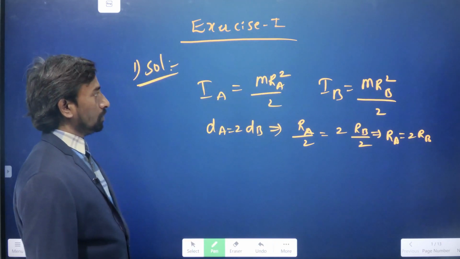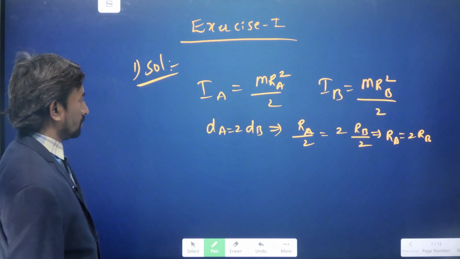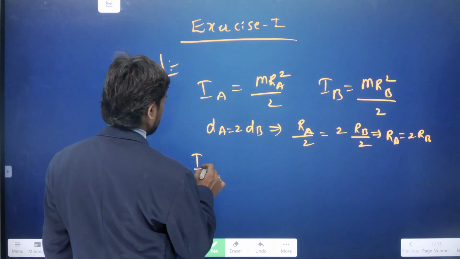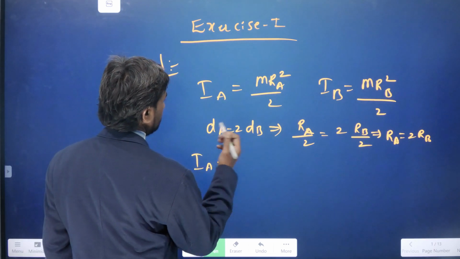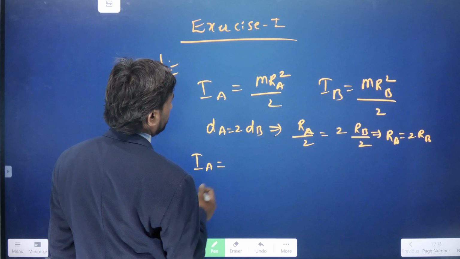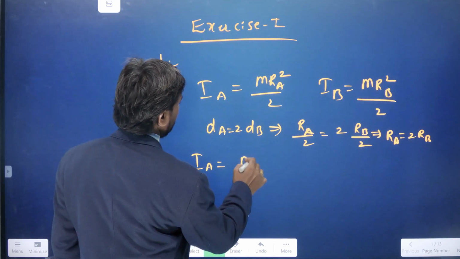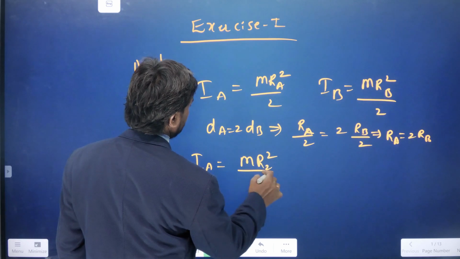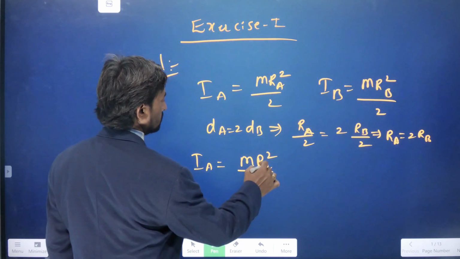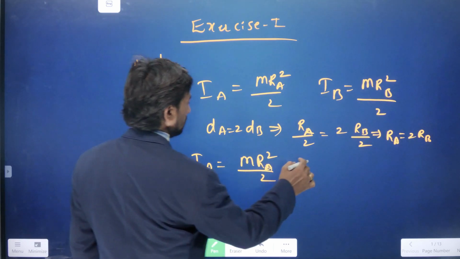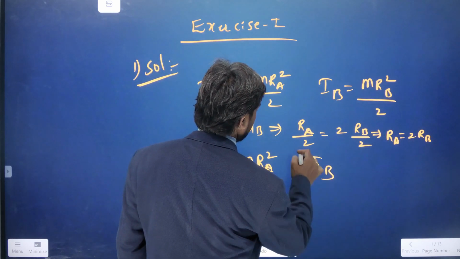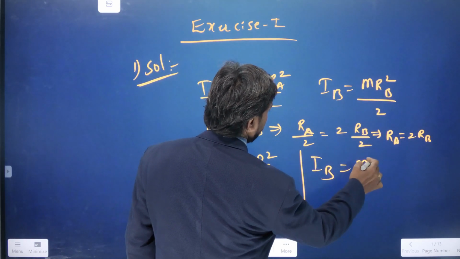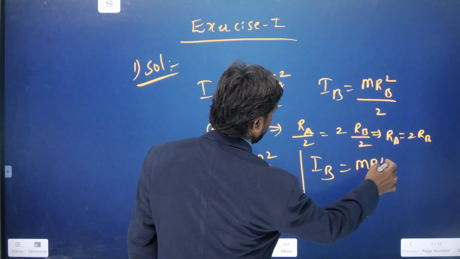Okay, the moment of inertia. The moment of inertia of A will be MRA square by 2, and IB is equal to MRB square by 2.